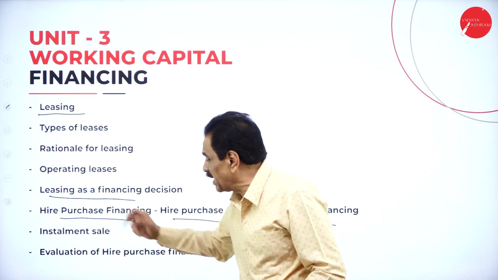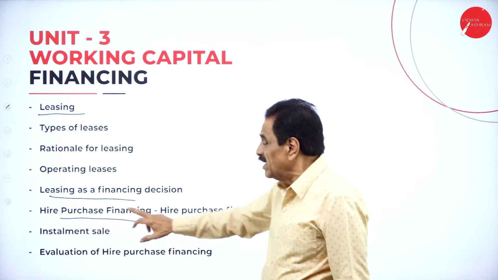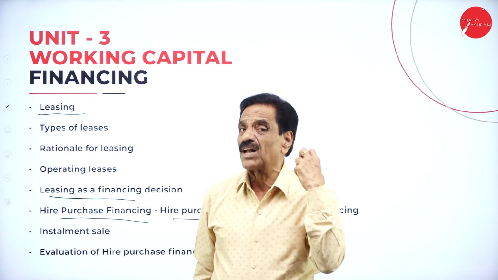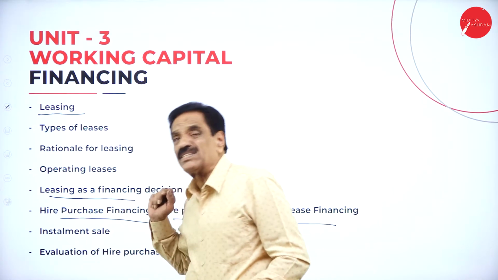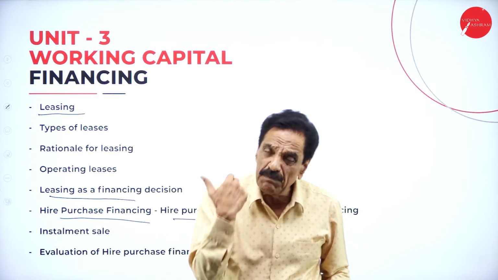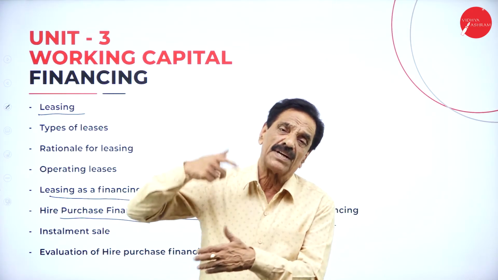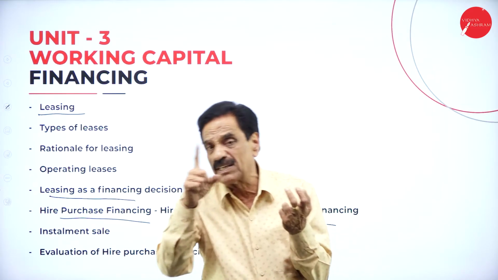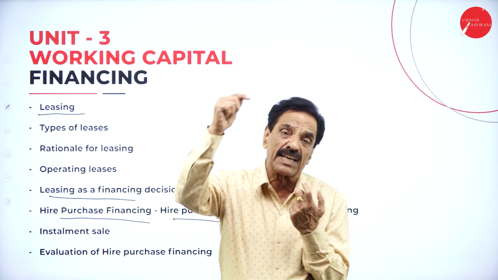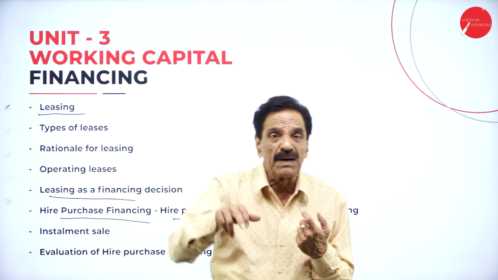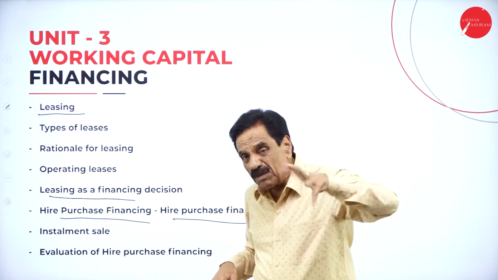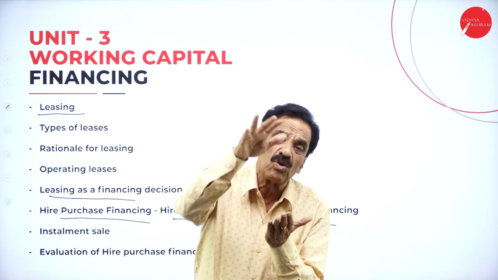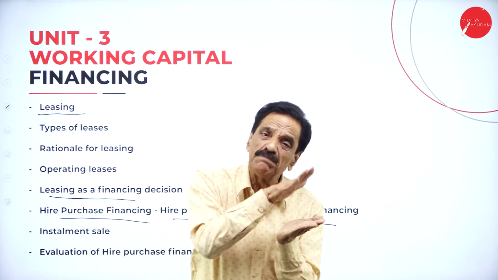Regarding installment and hire purchase, what's the difference? Here the rights of the asset lie with the hire seller till the last installment is paid. In the installment sale, it is not so. Once the down payment is over, automatically the rights will be transferred to the installment purchaser. The two parties are the installment purchaser and the installment seller. Automatically the rights transfer from seller to buyer. If the buyer does not pay any money at all, the installment seller can only go to a court of law and sue the installment purchaser.